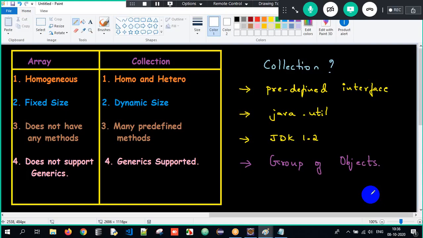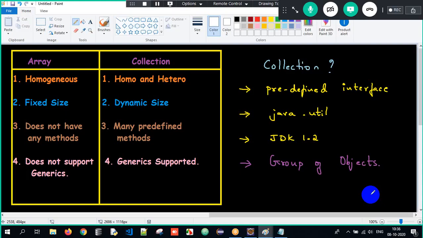Add method, isEmpty, clear, size. So many methods we had, no? Collection has ready-made, predefined methods, but array does not have. And who supports generics? Collection. Collection will support generics, but array does not support generics here. Got the clarity?